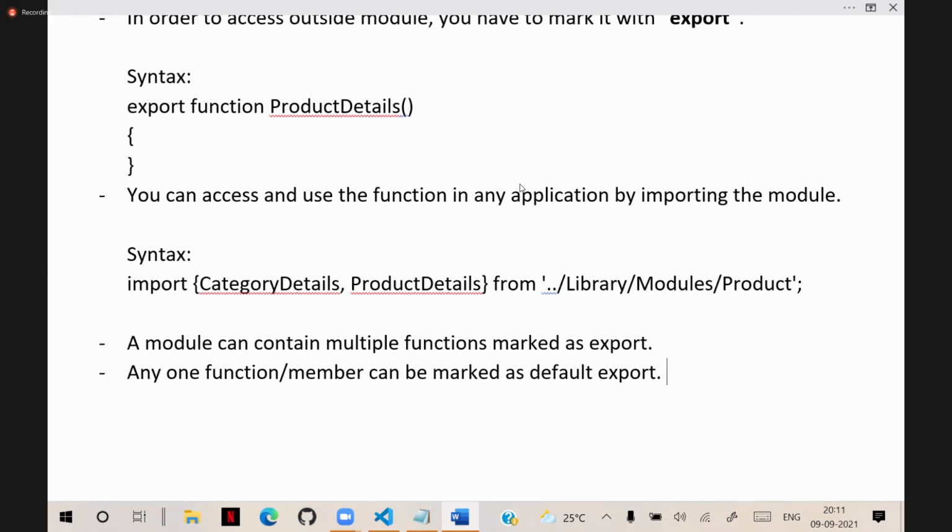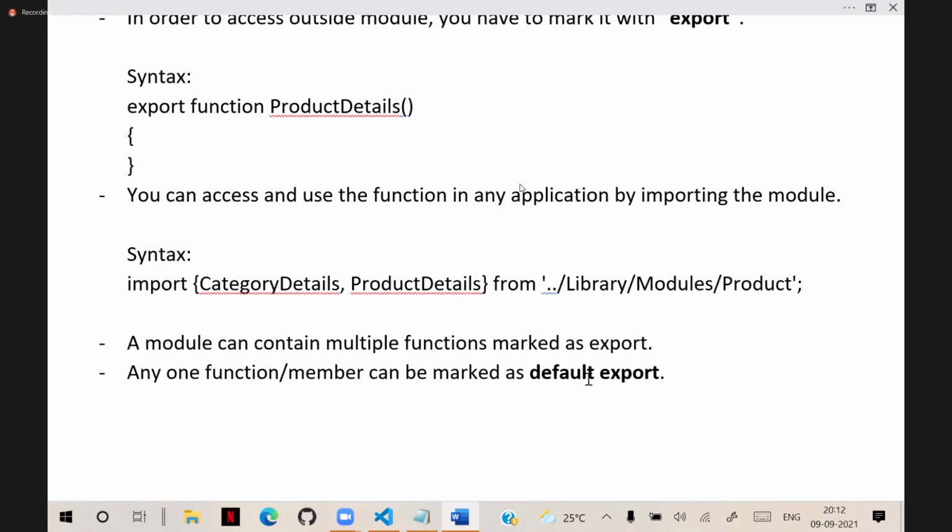The default export is important. Multiple members cannot be default exports. Only one can be the default export. There cannot be multiple default exports. Any one function member can be marked as default export.